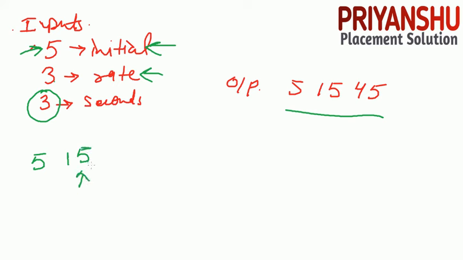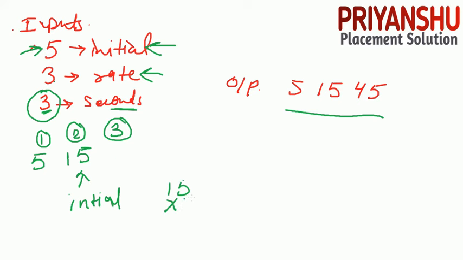And let's discuss the next second. This is for the first second, right? This is for the second second. Now let's discuss the third second, we need to find till the third second, 3 seconds, right? How to find the next? We just multiply with the rate. So 15 multiplied by the rate. What is the rate? The rate is 3. Clear? So we multiply 15 into 3, we will get 45. So this is the question, friends, you need to find. Let's discuss another test case.